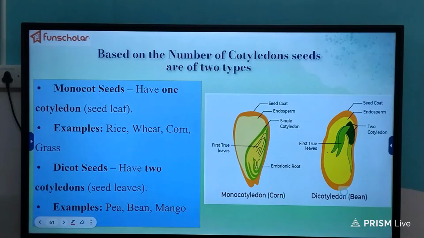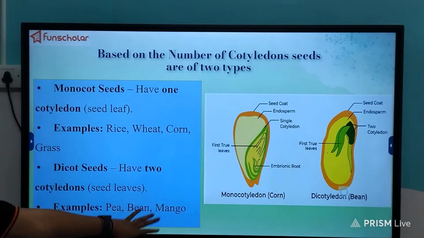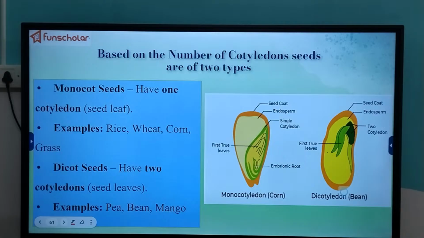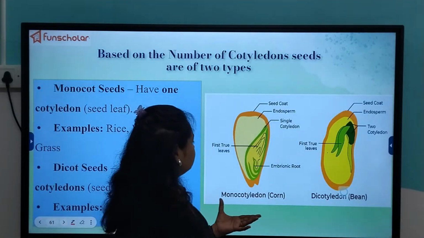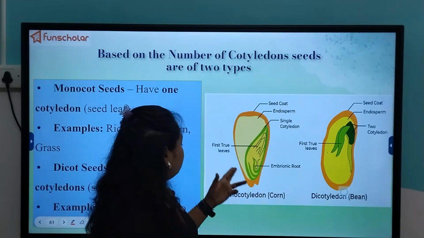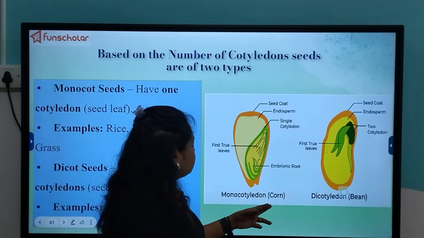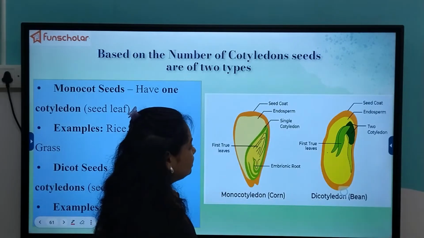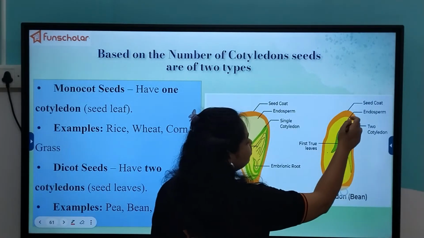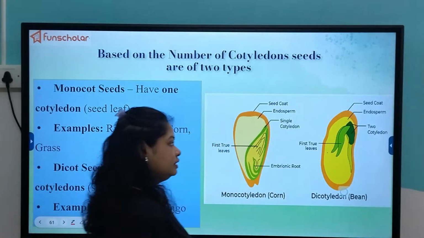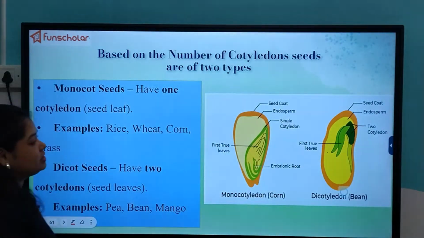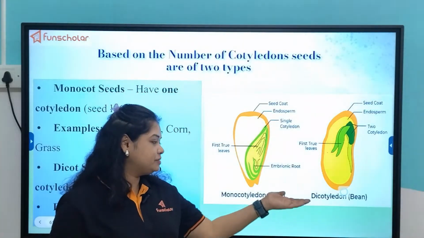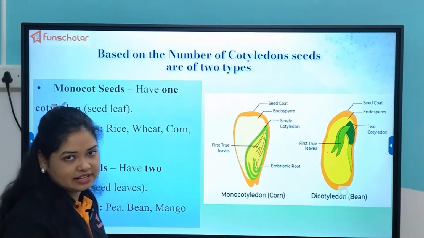So based on the number of cotyledons, seeds are of two types, monocot seeds and dicot seeds. Here you can see the first true leaves of the monocotyledonous corn seed. A single cotyledon is there, and in the other case two cotyledons are there. It is best represented if you take these types of seeds, break them open and try to understand this.